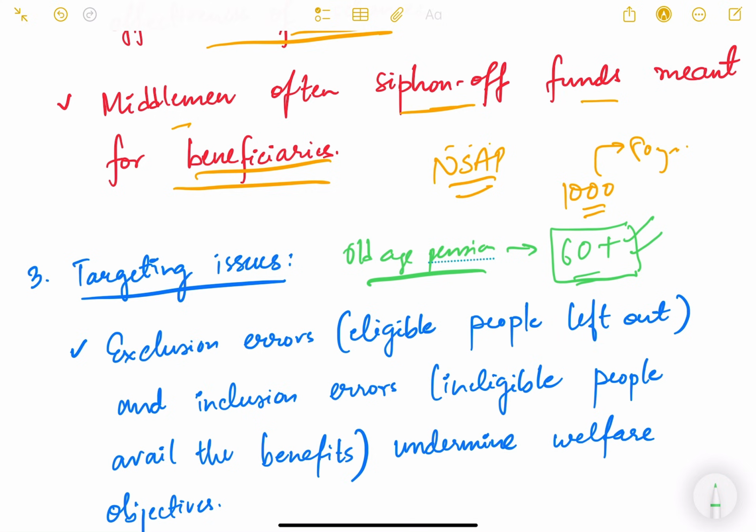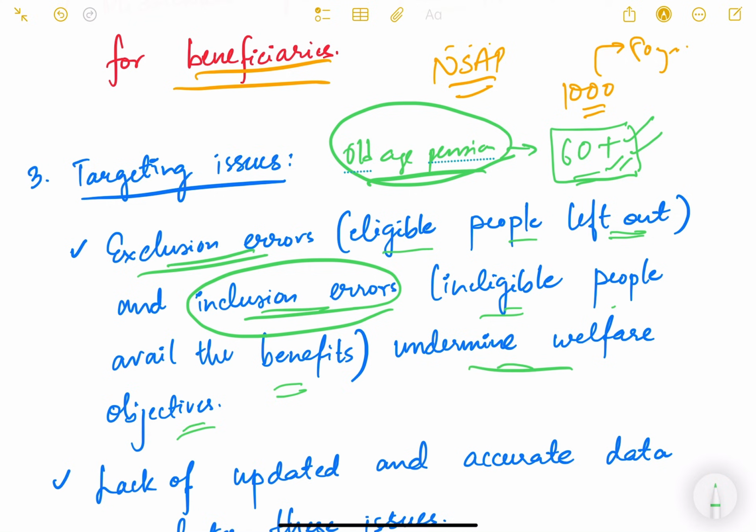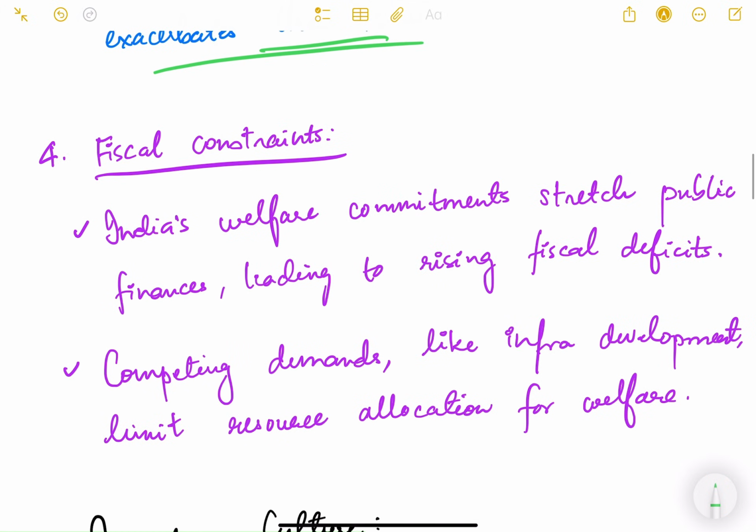Similarly, there are inclusion errors also. Somebody who is not even 60 years of age, who is not eligible to get this pension, will get the pension because he has pulled some strings in the system and managed to get his name in the list. So these are exclusion errors and inclusion errors. Exclusion error means eligible people are left out, and inclusion error means ineligible people avail the benefits, and this undermines the welfare objectives. Lack of updated and accurate data exacerbates this issue. We also don't have accurate data of the people, so that we know who the actual beneficiaries are and who should be given the benefit.